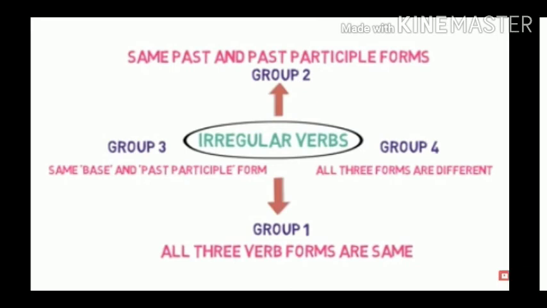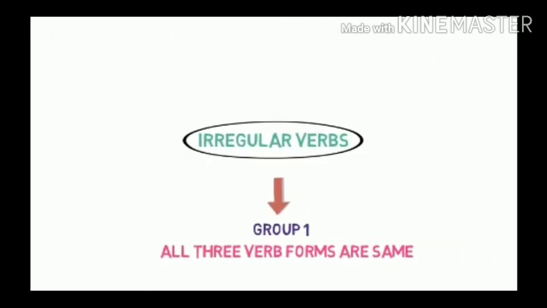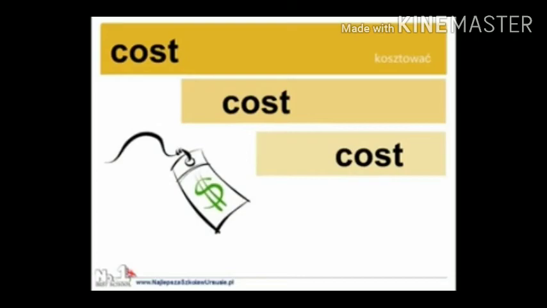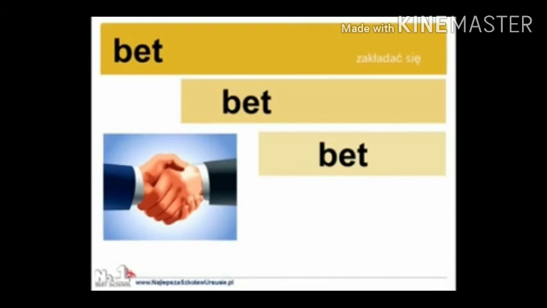Group 1. It will contain verbs whose all 3 verb forms are the same. Let's look into examples. Cost. Cost in base form remains cost in past and past participle form. Bet. Bet in base form remains bet in past and past participle form.